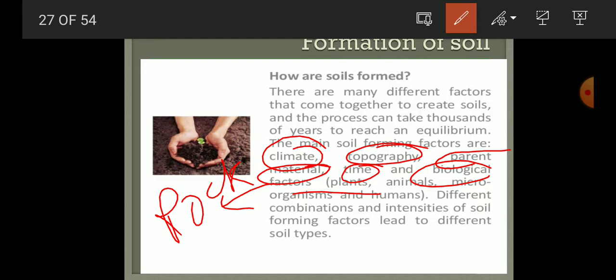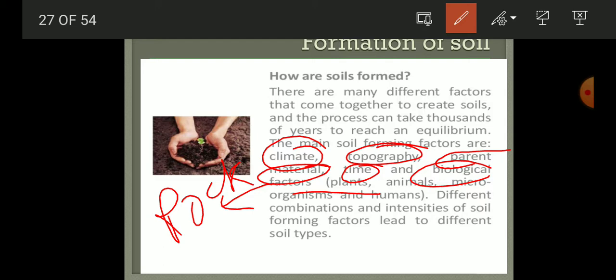Now next, the different combinations and intensities of soil forming factors lead to different soil types. Climate, topography, meaning the specific site where the soil is formed, and the parent material vary from place to place, like the climate varies from place to place. That is why the soil is also different from place to place.